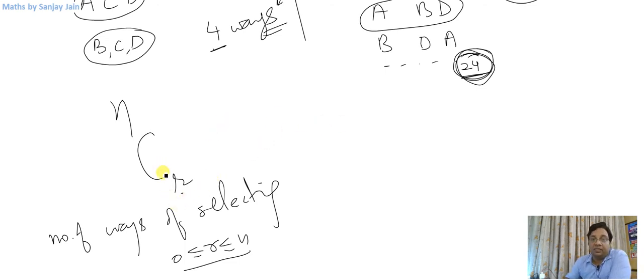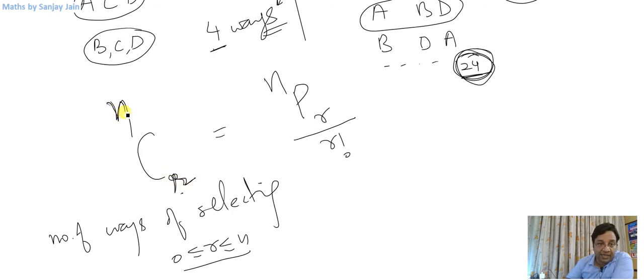Okay, so these are number of ways of selecting, and number of ways of arranging were NPR, right? Now to find number of ways of selections, I divide it by R factorial, right? Okay, so once I choose these R from these N, what is NCR? Number of ways of choosing R things out of N things.